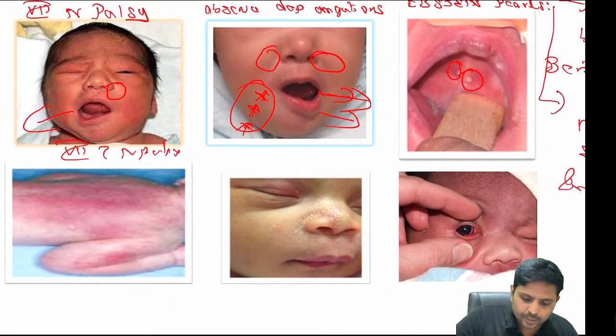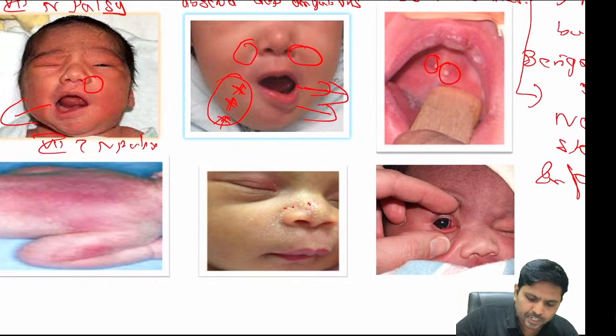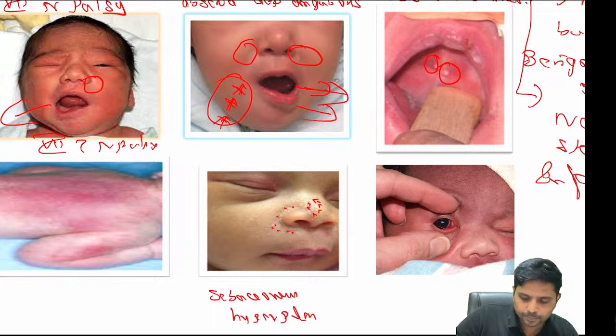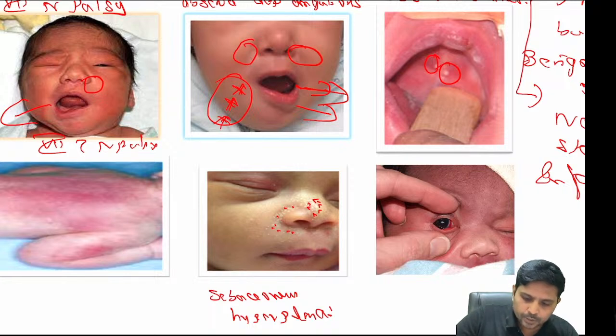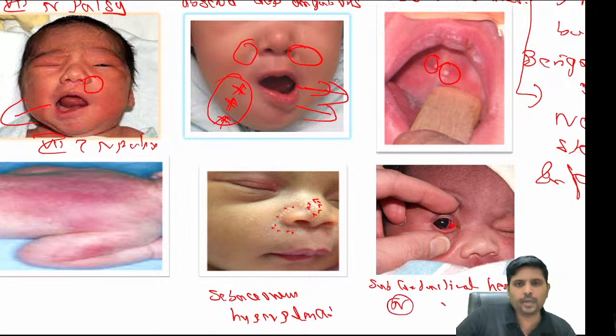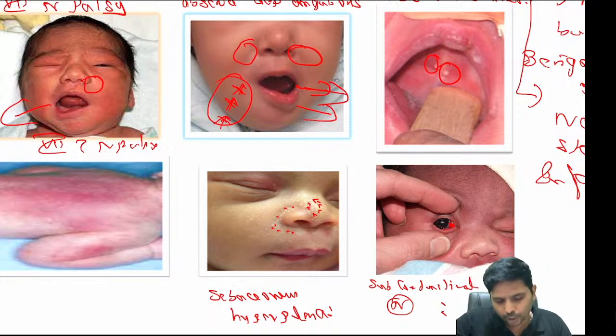Okay, again, what is this? Small cystic lesions in the nose. This is called sebaceous hyperplasia. And what is this? Look at this. There is some conjunctival hemorrhage. This is called subconjunctival hemorrhage. This subconjunctival hemorrhage is normal. Even retinal hemorrhage can be seen as normal.